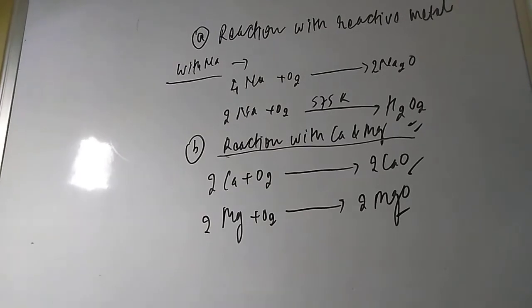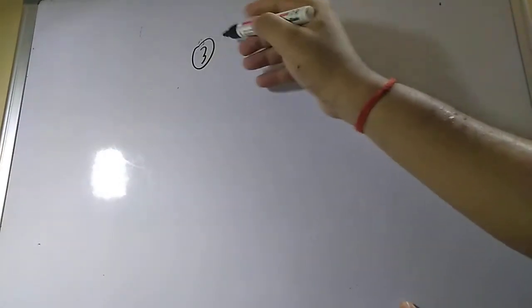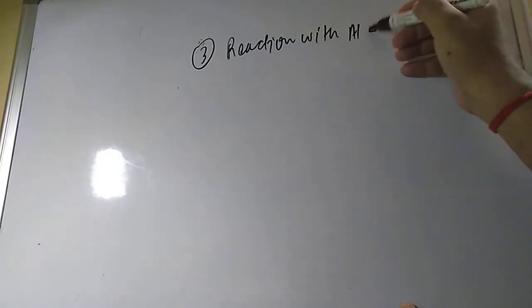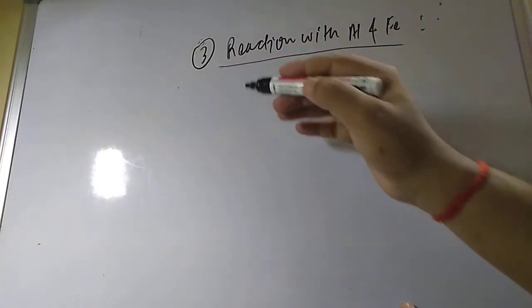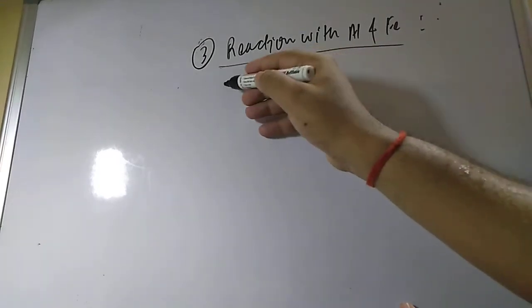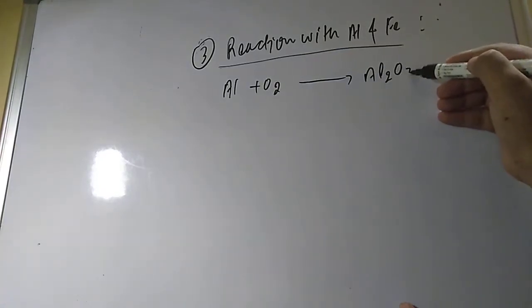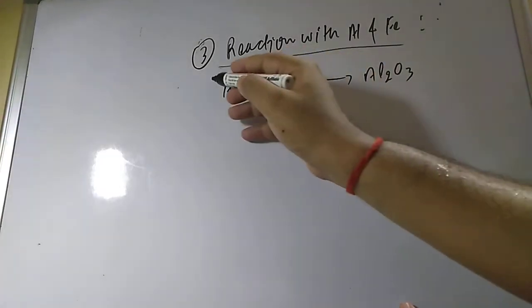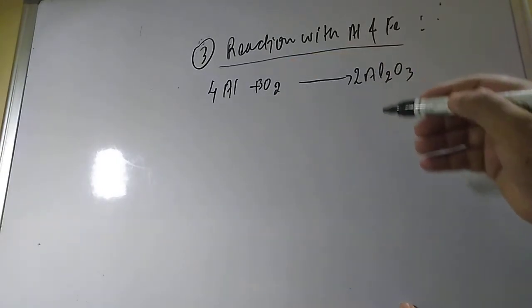Now let us see how it reacts with aluminum and iron. Reaction with aluminum and iron. The reaction with aluminum gives a simple compound; with the crisscross method you can get the formula. Aluminum plus oxygen gives Al2O3. Now we need to balance it. Take 4 moles of aluminum and 3 moles of oxygen, so it will give 2 moles of Al2O3.